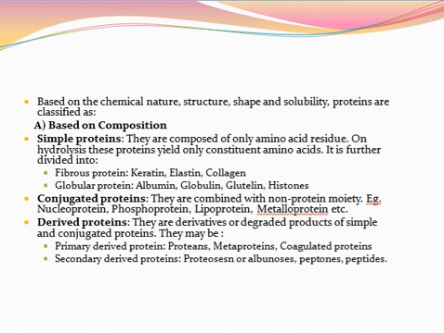Then globulins. These are of two types, the pseudoglobulins and euglobulins. Pseudoglobulins of milk whey, then euglobulins, serum globulin from blood plasma, ovoglobulin from egg white. Then glutelins. These have been isolated from only plant seeds.